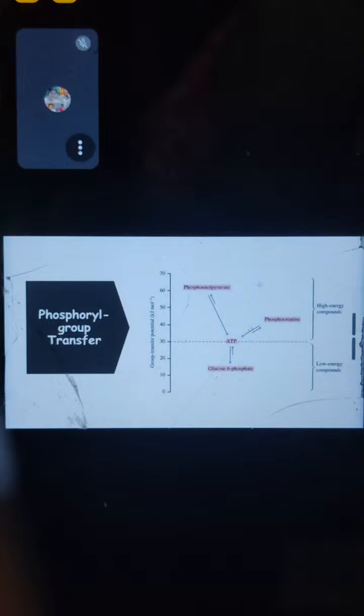As I told you, ATP is a very important part, but for ADP, one phosphorus molecule will come and bind. So it forms some high energy compounds and low energy compounds. Glucose 6-phosphate acts as a very low energy compound. The moment an ATP molecule is there and it captures those phosphate molecules, it forms a high energy compound. So those are dihydroxyacetone phosphate and those kinds of things. And this group transfer, this electron transfer will also be there, and that is the motto of any metabolism.